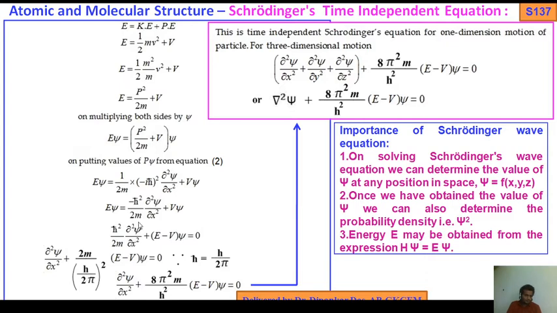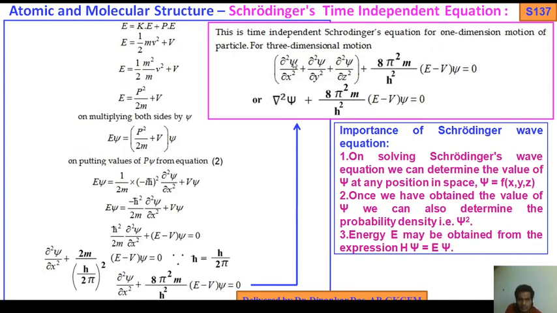Now if you put h bar equals h by twice pi, then we get del square psi by del x square plus (E minus V) psi into twice m by (h by twice pi) whole square. That is, del square psi by del x square plus, this is 4 pi square, so 4 pi square comes up, 4 into 2 that is 8 pi square m, in the denominator h square. So 8 pi square m by h square (E minus V) psi equals 0. This is for one dimension motion of a particle.